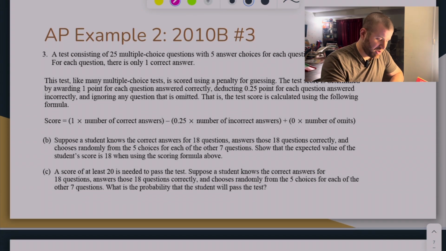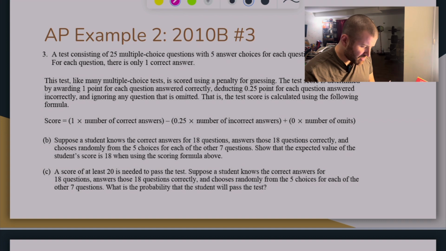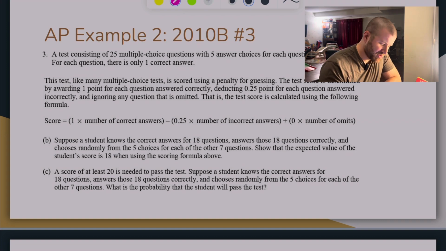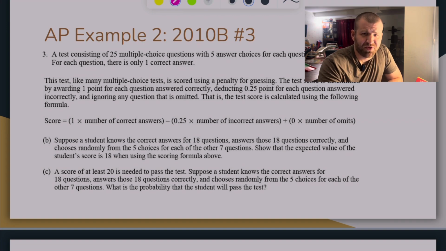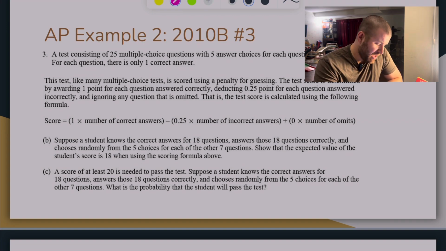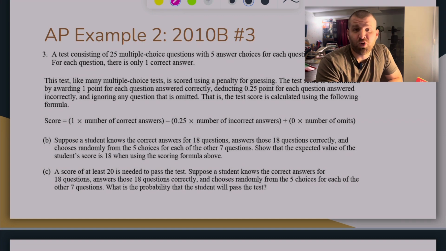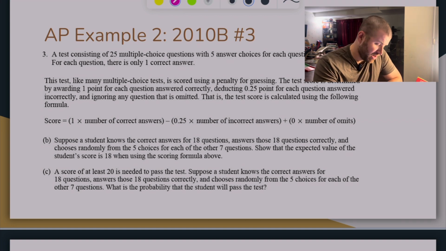Now, the other type of one you might see here, I'm not going to go through this whole question, but essentially this is like the guessing penalty question. You get 1 point for a correct answer. You get no points if you leave it blank. And then you lose a quarter point if you get a question incorrect.